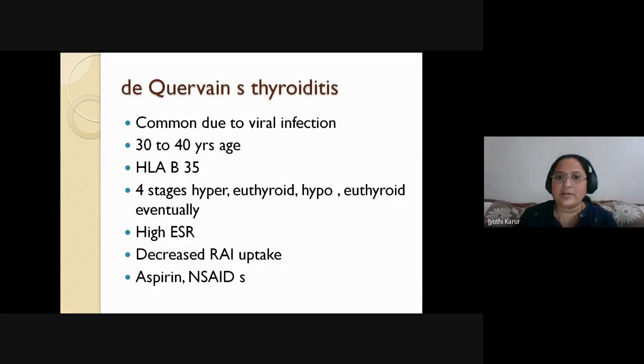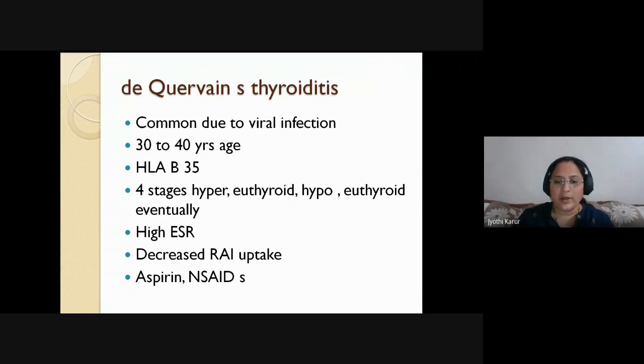Coming to de Quervain's thyroiditis. So it is most commonly due to viral infection. It is seen in 30 to 40 years of age. HLA B35. The 4 stages are, see, you can remember hyper, U, hypo, U. So this is the sequence, but eventually they will land up with euthyroid state.